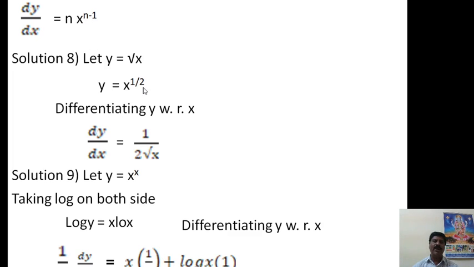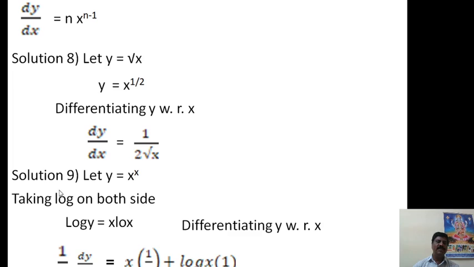Here n is nothing but 1 by 2. n by n is nothing but 1 by 2 into x to the power of 1 by 2 minus 1. 1 by 2 minus 1 means minus 1 by 2, and that will become 1 by 2 into x to the power of 1 by 2. Then 1 by 2 means you keep that as a square root, therefore we will get dy by dx is equal to 1 divided by 2 root x. 2 root x is the answer of this question.